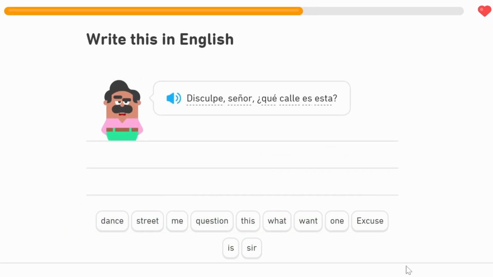Disculpe, señor, ¿qué calle es esta? Disculpe is excuse me. Perhaps this person could have said perdón or perdóname, but they said disculpe. The way I think about it is, if I'm passing someone in the street, I'd probably say perdóname.